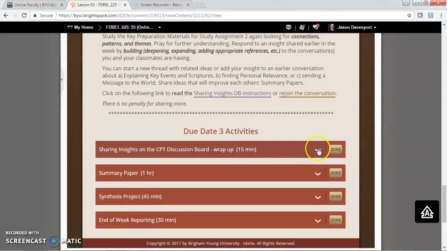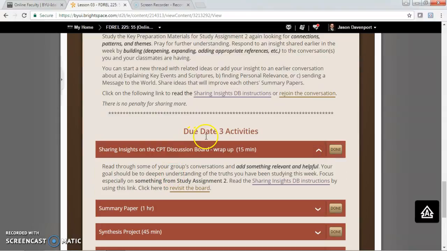For this last insight on the third activities, these are due Saturday. This one would have you add something to your group's conversation, something relevant and helpful. So click and revisit the board there. One thing I would say is that last semester I saw a lot of, hey, that's a great insight. And that's really good and fun and helpful and beneficial. But for the grade, make sure, like it says, to add something relevant and helpful, add insight to what's been happening.